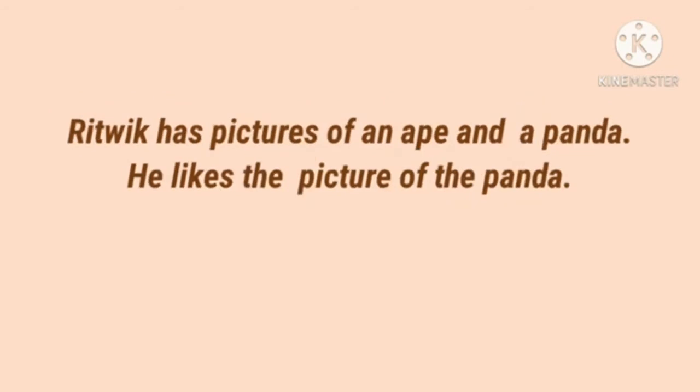And a panda. Panda begins with a consonant sound, so we use the article a. He likes the picture. The picture is mentioned for the second time in the sentence, so we use the article the. Of the panda. Panda is also mentioned for the second time, so we use the article the. So Ritvik has pictures of an ape and a panda. He likes the picture of the panda.